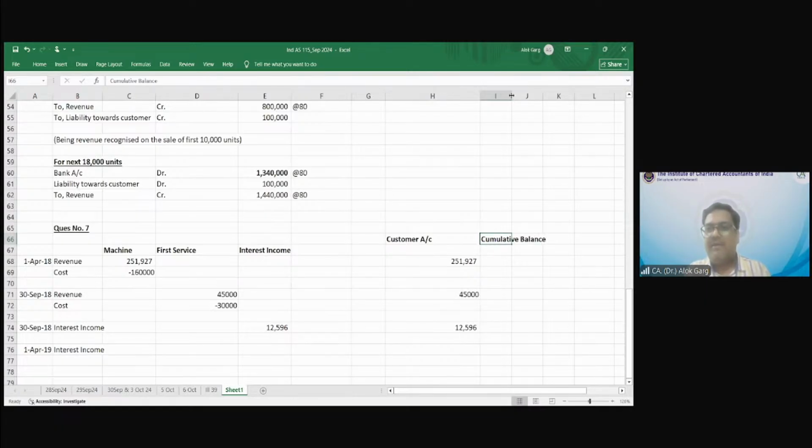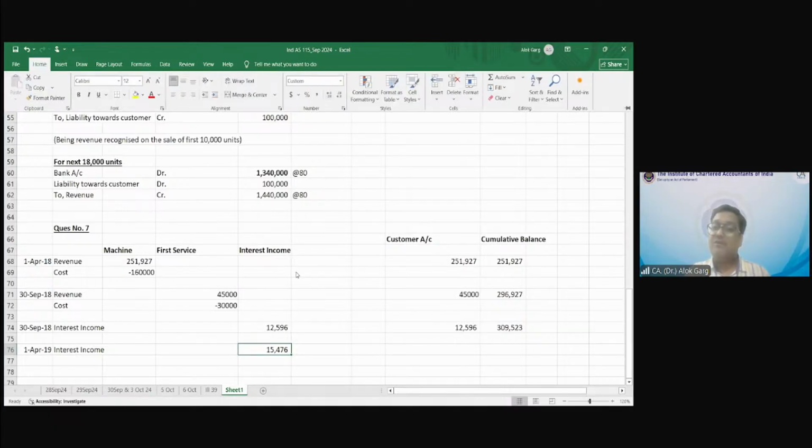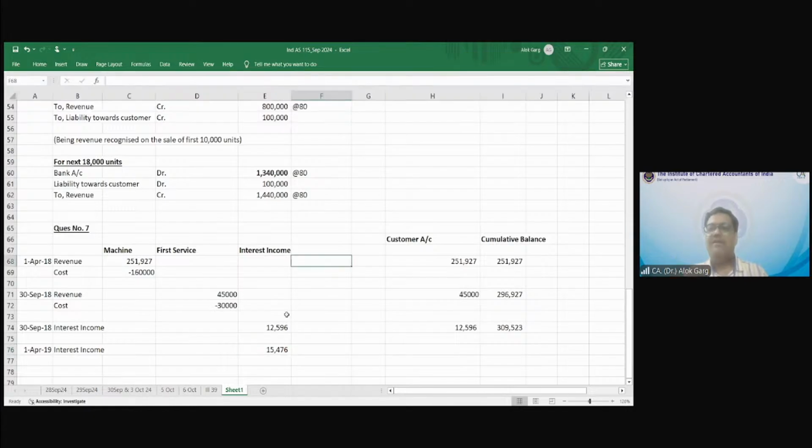2,51,000. You are debiting your customer account. What is your cumulative balance? 251,927 plus 45,000, that is 296,927, plus 12,596, that is 3,09,523. So how much is the interest income? 3,09,523 multiplied by 5%. 5% is the half yearly rate. You are not required to do 6 by 12. This 5% is for 6 months only. It is not annual. Right? So your customer is debited by 15,476 and this is your closing cumulative balance.